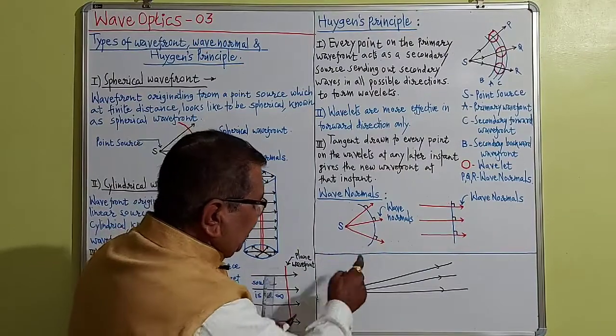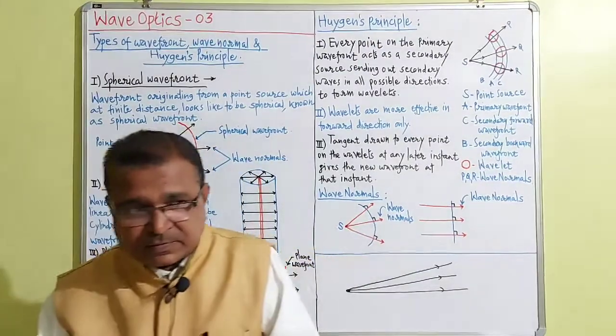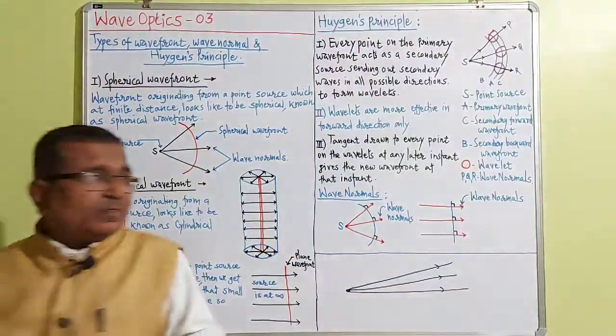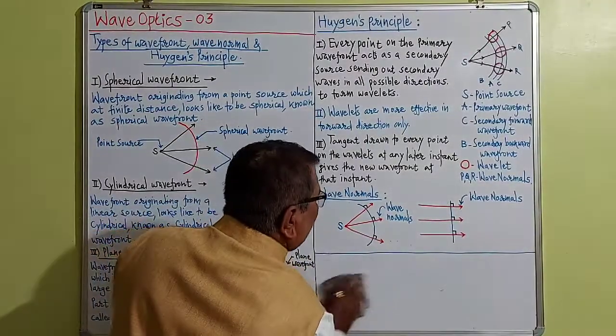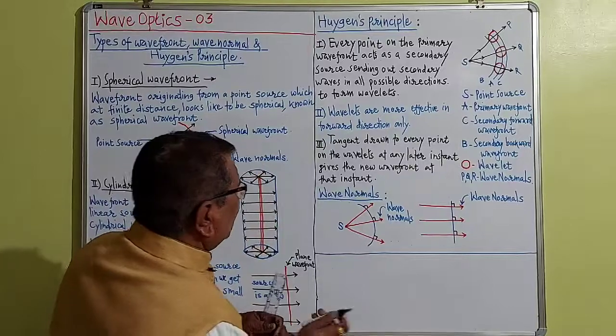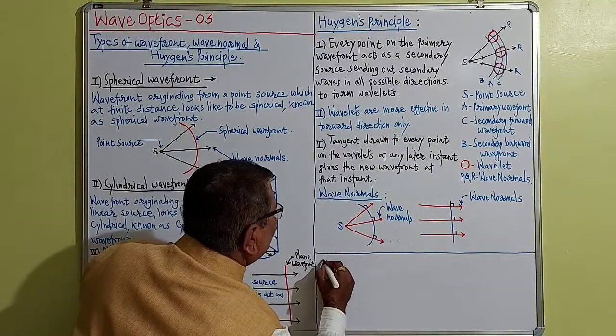I will write the definition of wave normal. What is the definition of wave normal?